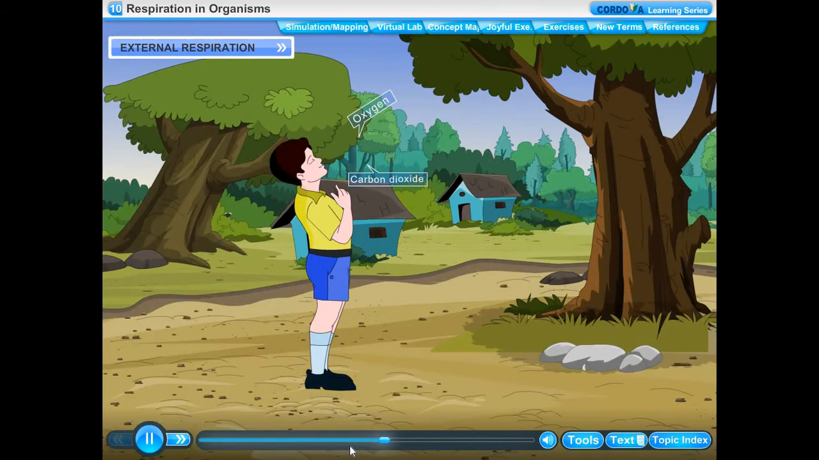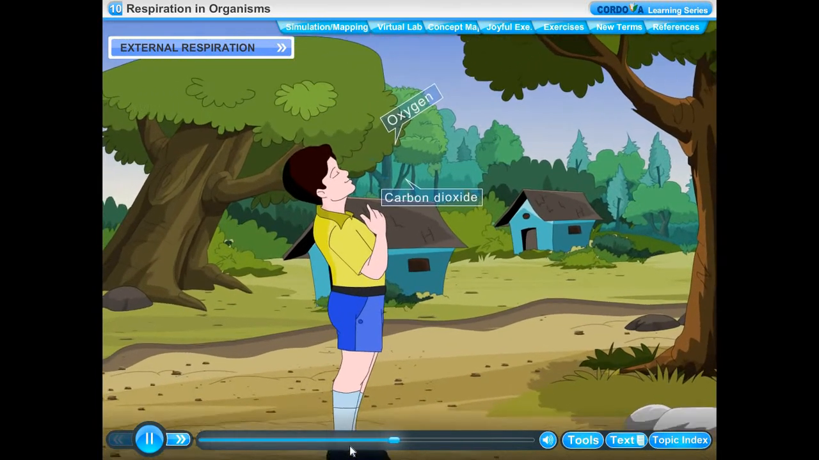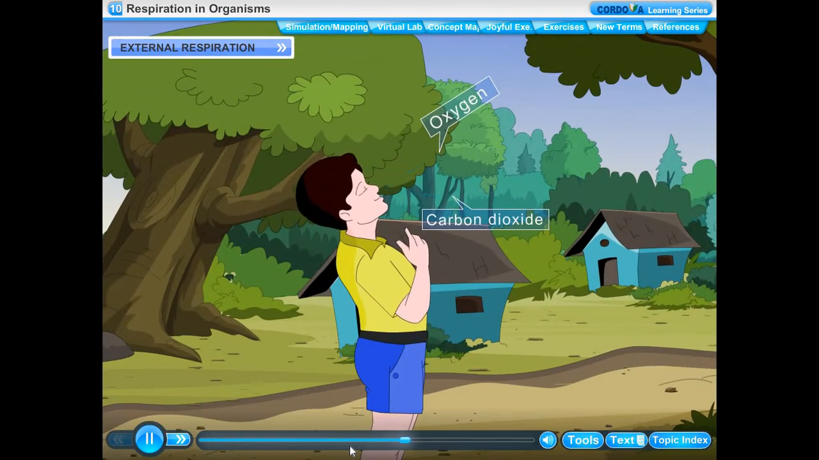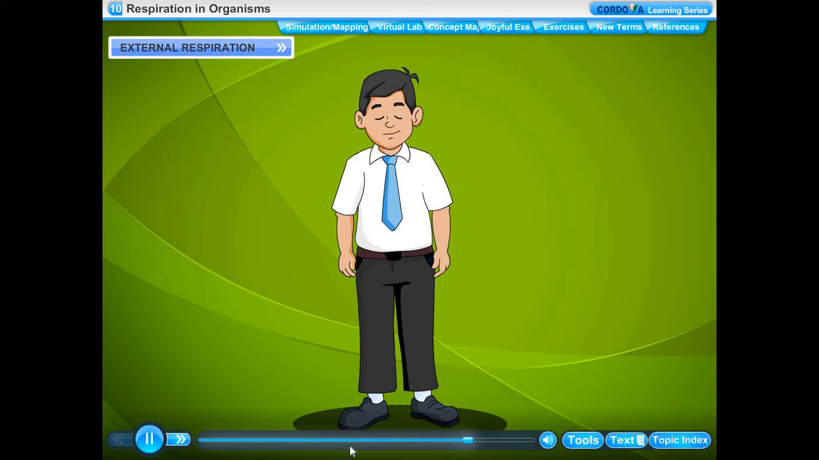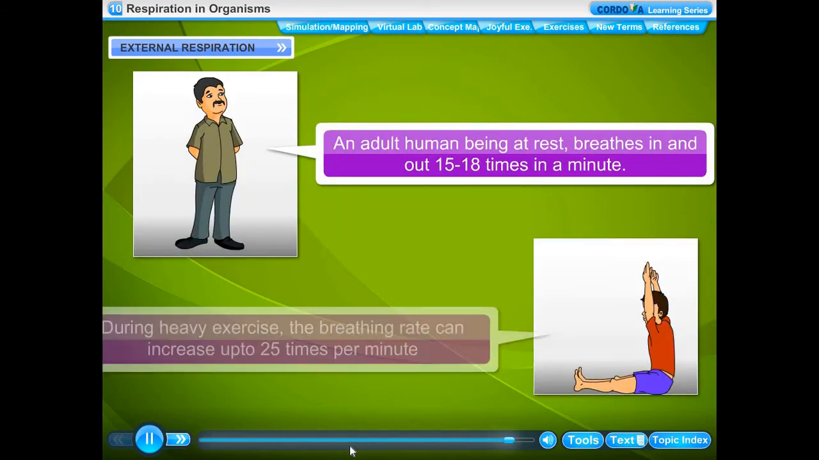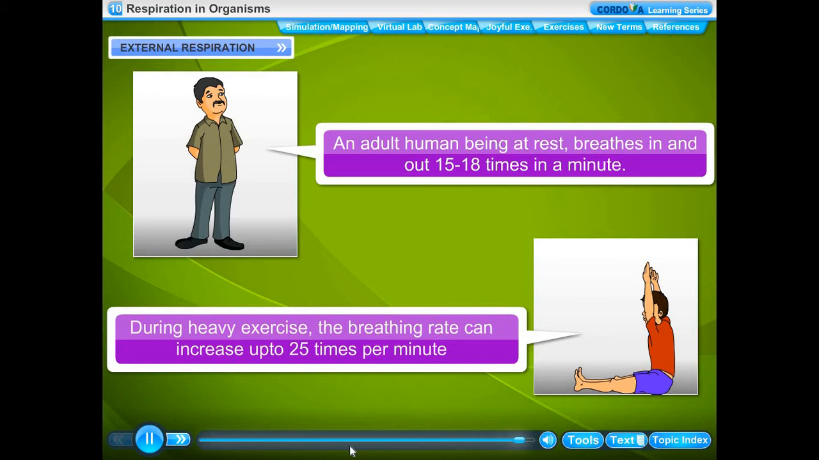We cannot live for more than a few minutes without breathing air. Breathing means taking in air rich in oxygen and giving out air rich in carbon dioxide by living organisms with the help of their respiratory organs. Breathing rate. A breath means 1 inhalation plus 1 exhalation. The number of times a person breathes in a minute is termed the breathing rate.